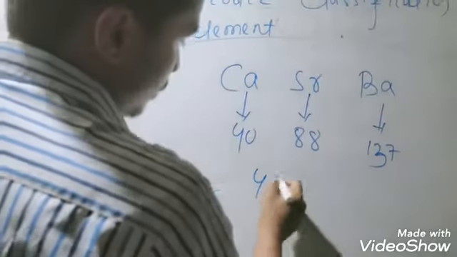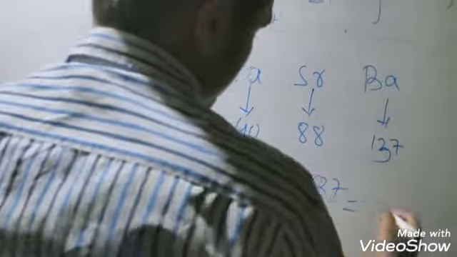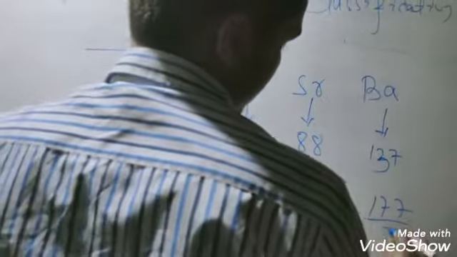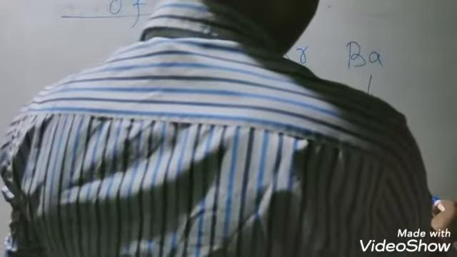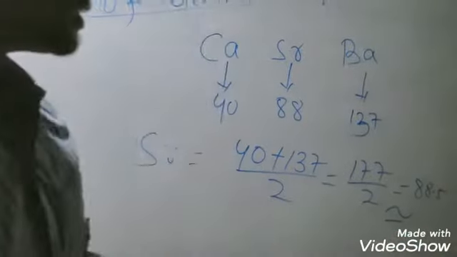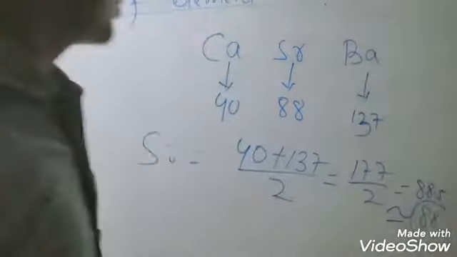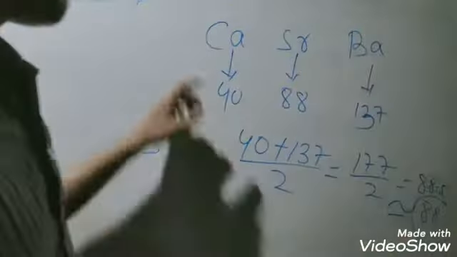So 40 plus 137 is 177, divided by 2, and its value will be 88.5, which is nearly equal to 88. So the Dobereiner triad is applicable here.